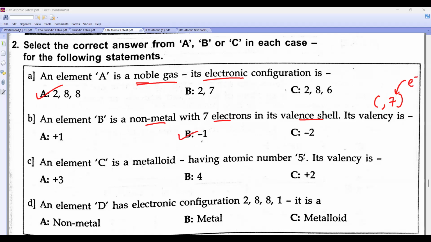C is a metalloid having atomic number 5. So atomic number 5 is 2, 3. So what will be its valency? If any element has 3 or less than 3 electrons, it will lose. Very good. So +3. D is 2, 8, 1. So will it be metal, non-metal or metalloid? Any element which has one electron or two is what, beta? Metal, right?